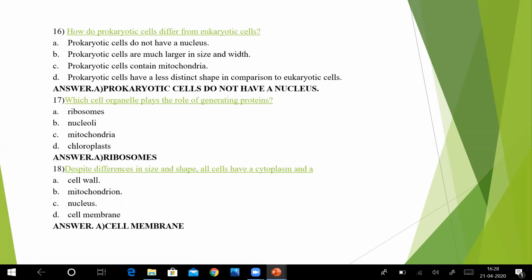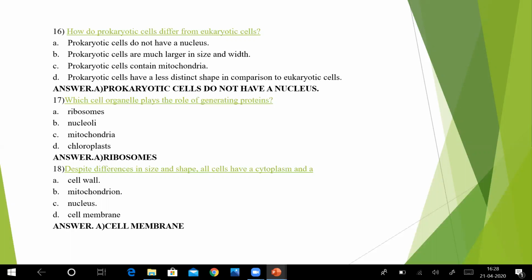Protein factories means they're responsible for generating protein. Okay, next multiple choice type question is, despite differences in size and shape, all cells have cytoplasm and a cell wall? No. Mitochondria? No. Nucleus? No. Yes. Number four, cell membrane.